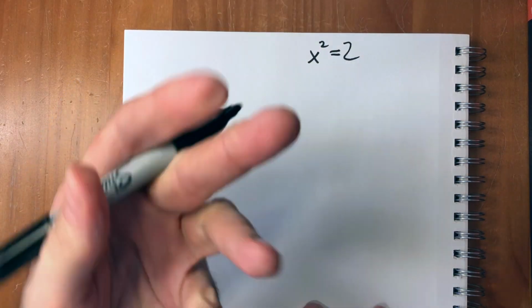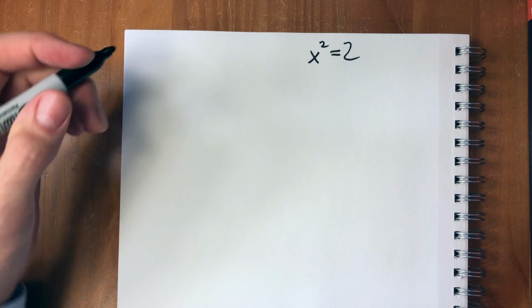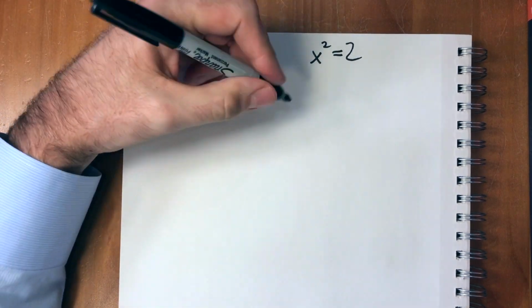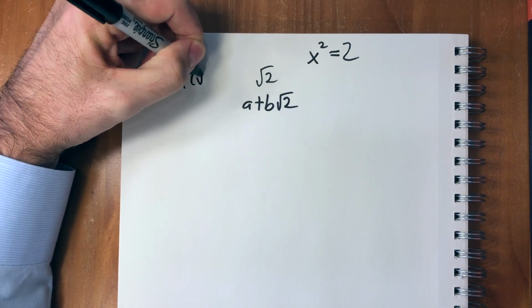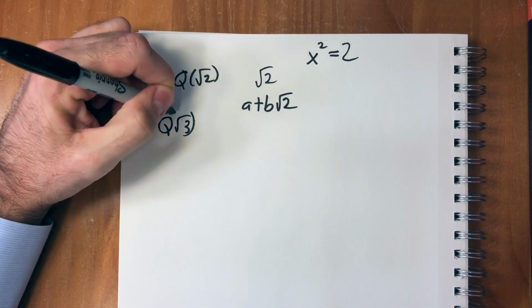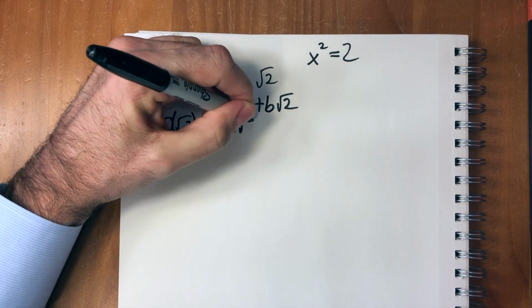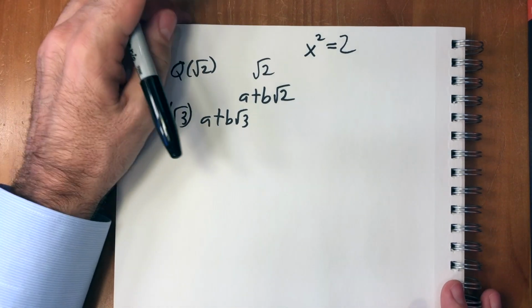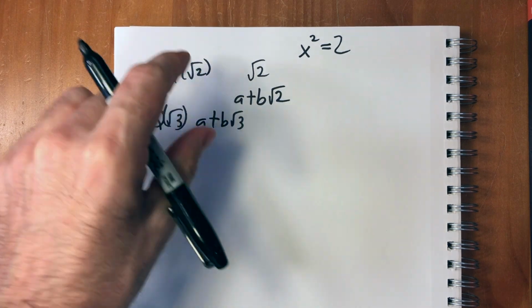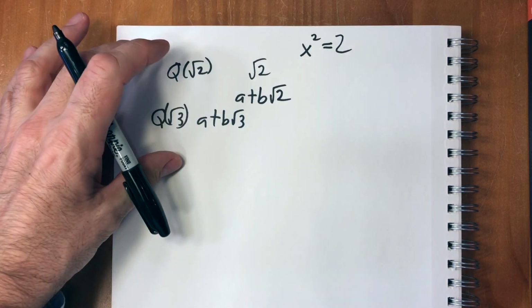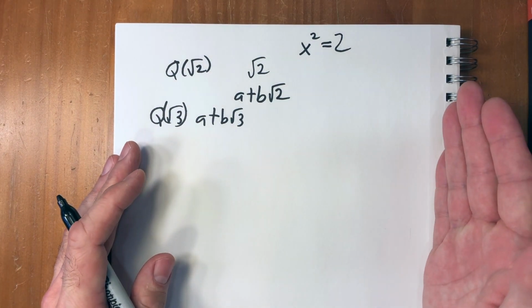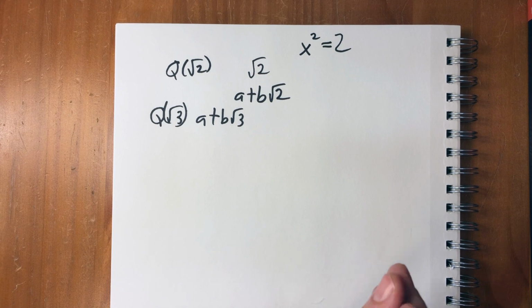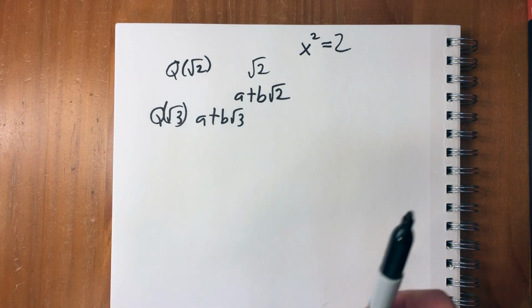Because remember, if you add an element to solve x squared equals 2, which is the square root of 2, then all the elements in that field will be of this form. And square root of 3, they would be of this form. But here's what's interesting. Remember, what we're talking about is the field of rationals is unique. It's the smallest infinite field.